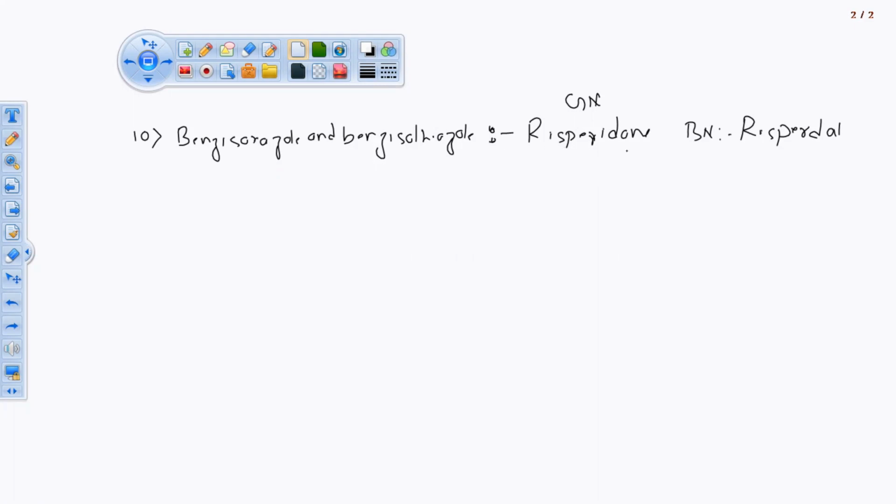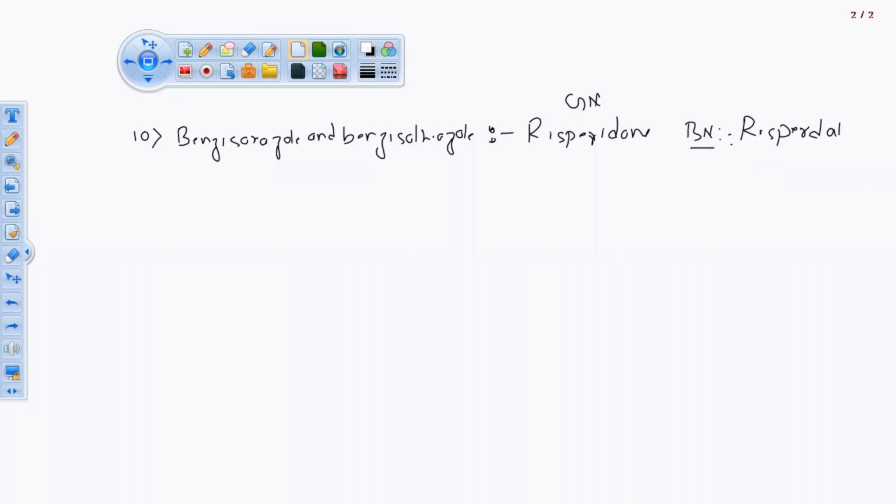Brand name is the same drug, but the company has given the name to that drug according to their parameters, whatever is fitting into that parameter. This brand name is given by the company who is going to prepare this molecule. Okay, so whoever prepares the prescription formulation, they are going to give the name to this.